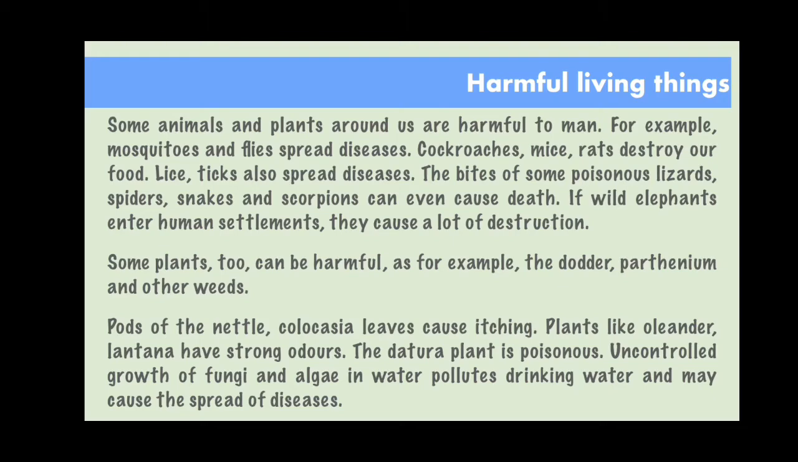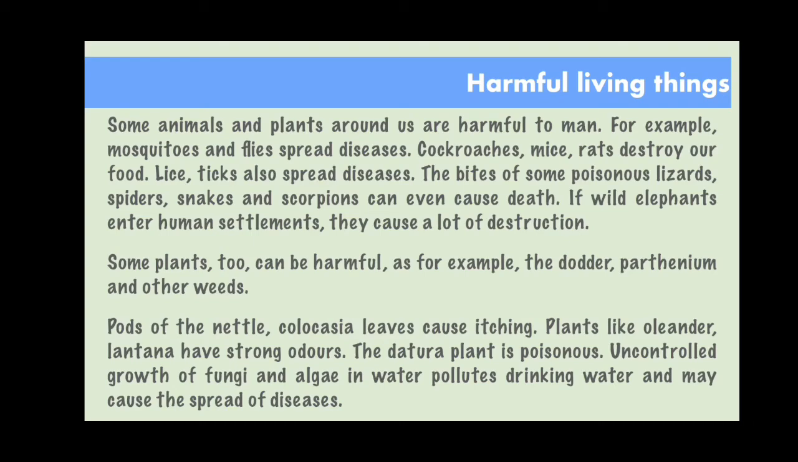Also, if wild animals enter human settlements, they can cause severe destruction, as we discussed in the previous science chapter on deforestation. Because of deforestation, wild animals enter human settlements, and they are a major cause of destruction to human settlements. Not only animals, plants can also be harmful. We should always remember that plants can also be harmful for us.